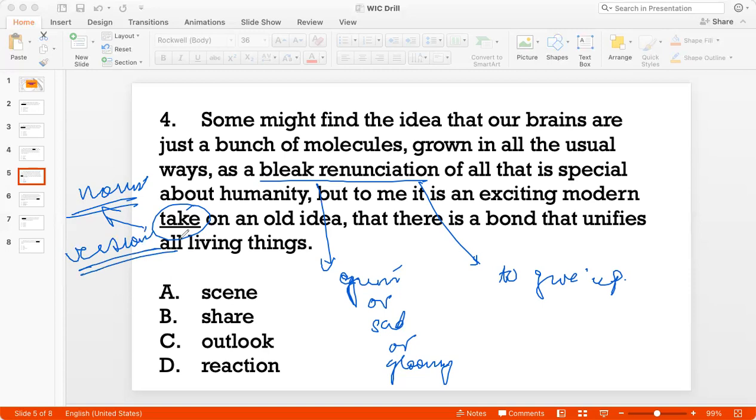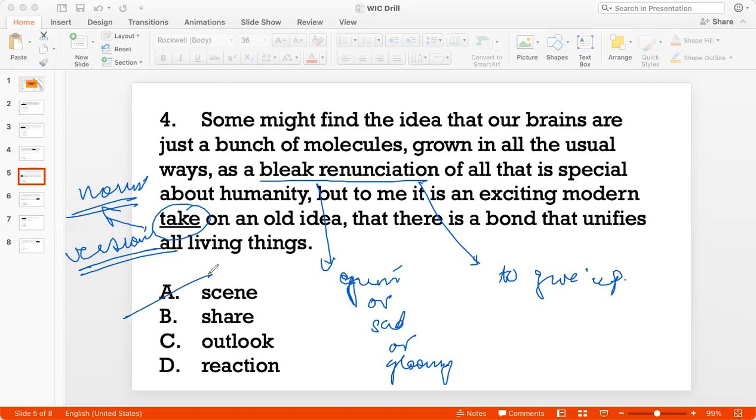So option A is scene, right? Now the scene is a very visual term, right? When I talk about a scene, I'm basically talking about something that I'm seeing, right? A scene before me. While here, the idea is that we are using the term take to represent an idea, to represent a modern version of an idea. So I don't think scene fits the context.